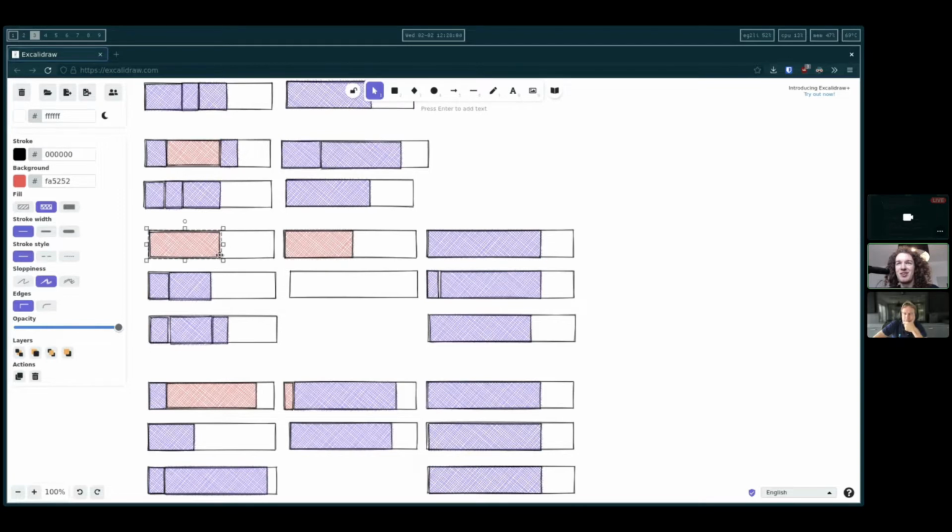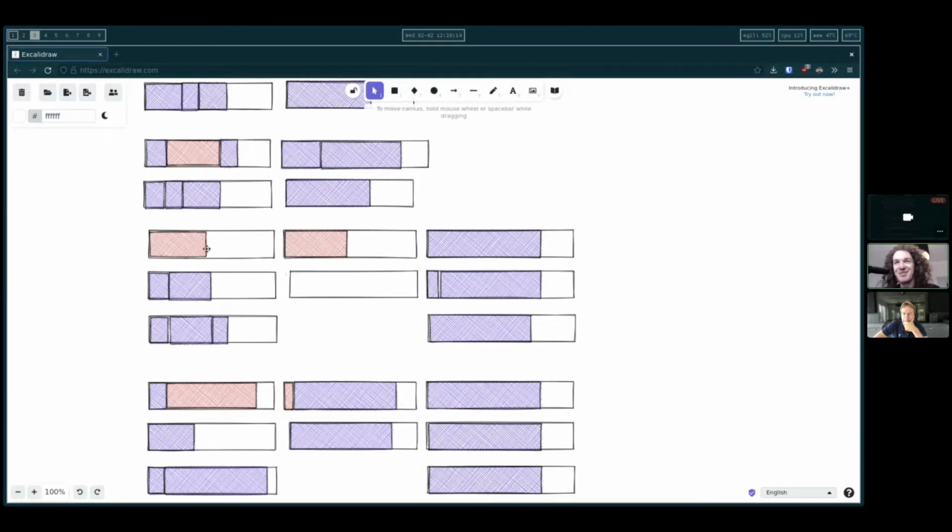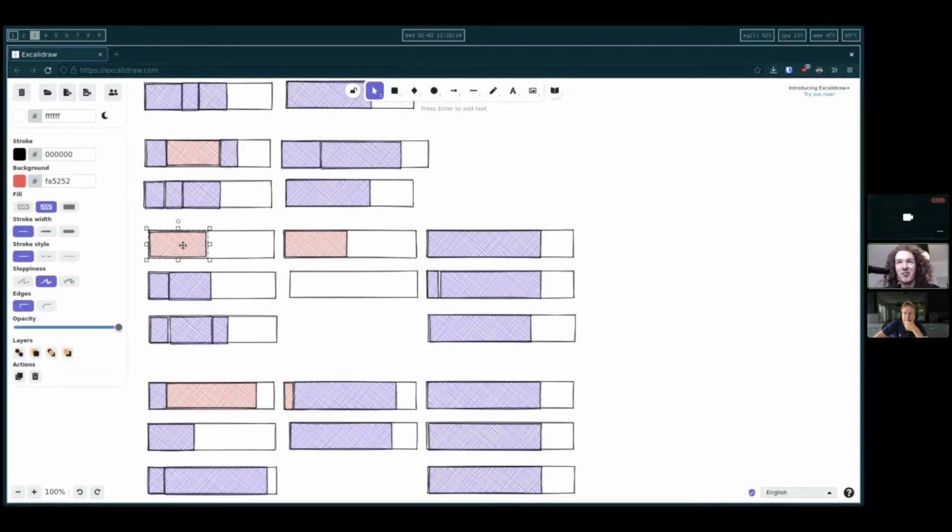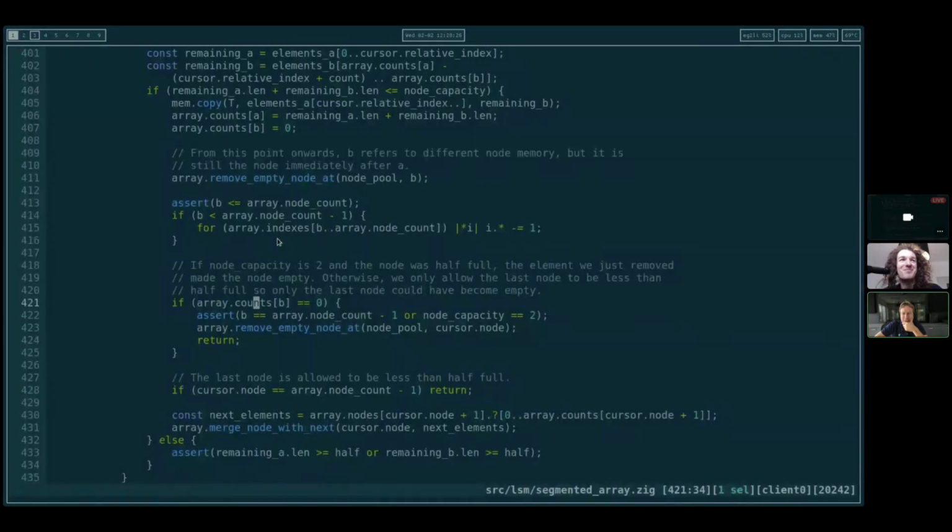It's less than a full node, so they'd have to both be exactly half full. You have two nodes that are exactly half full, and we remove exactly those two halves, and it's our total node capacity that we're removing. That can happen though. Yeah, it can. Good catch.